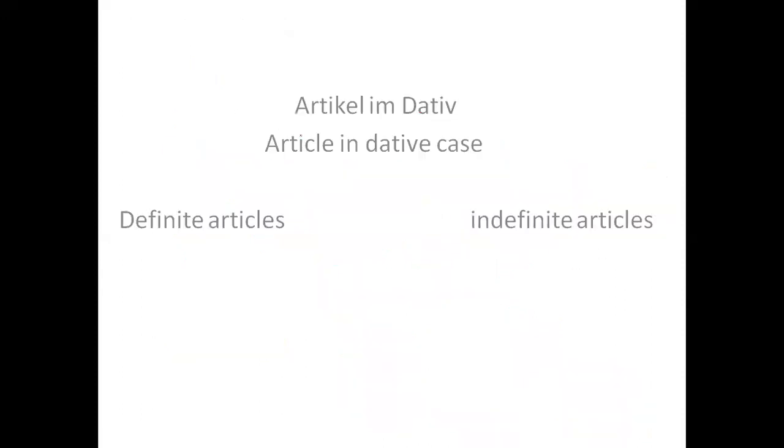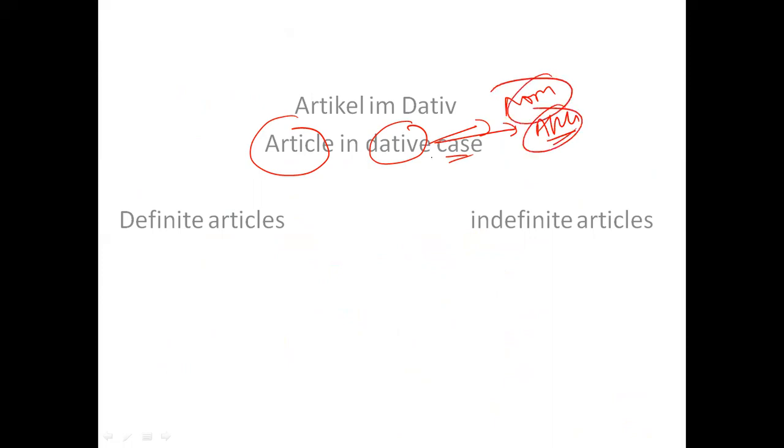All right, now we are talking about articles, and that too in dative case, right? We have already discussed nominative, we have already discussed accusative. Now it is time to discuss dative. So if I talk about articles, there are two types of article. One is definite article and second is indefinite article.